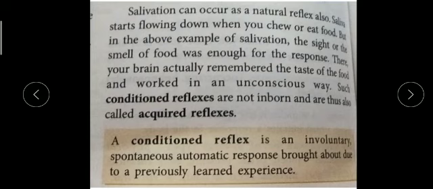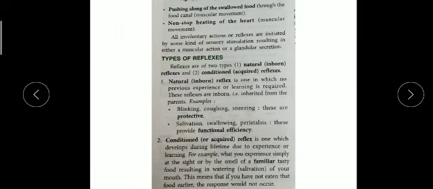A conditioned reflex is an involuntary, spontaneous, automatic response brought about by previously learned experiences. If you learn how to start a computer or ride a bicycle, you will never forget it, because it is a conditioned reflex that you have learned. So remember, there are two types of reflexes: natural, which is inborn, and conditioned, which is acquired.